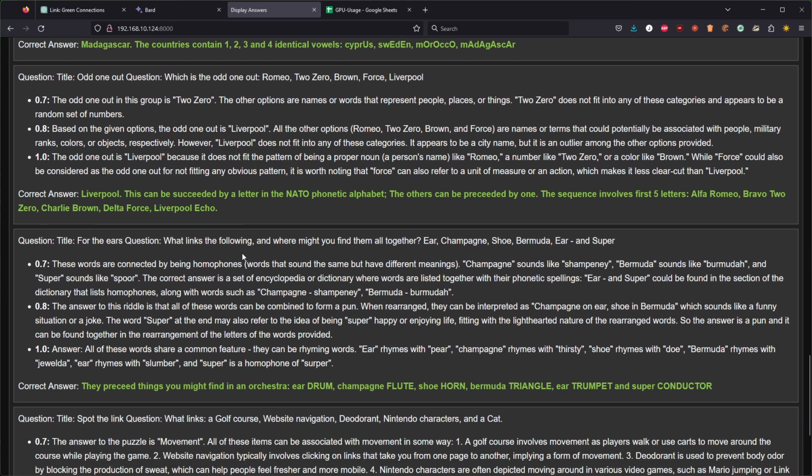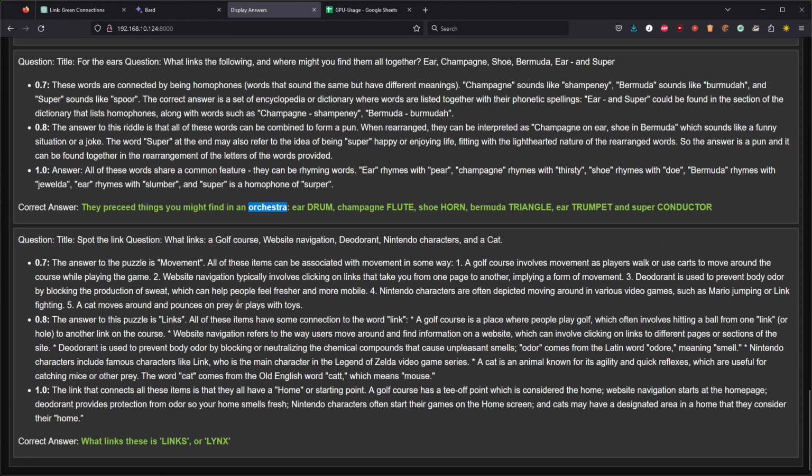Right, another question. What links the following? This is another wordplay question, which is close to impossible for any normal human being to solve. So yeah, if any of the answers would say anything about orchestra, I would be surprised. But yeah, no, they are all wrong.